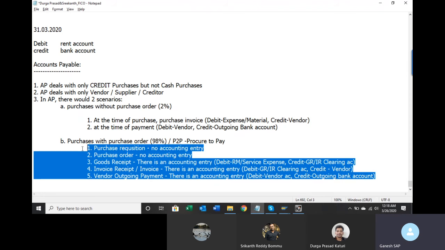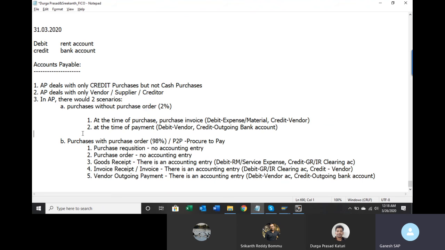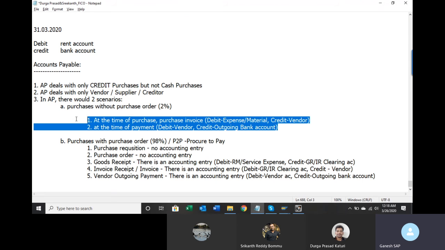Okay, so these are the various steps required in the purchase order route. If you purchase any material or services and don't go via the purchase order route, then there will be only two things.